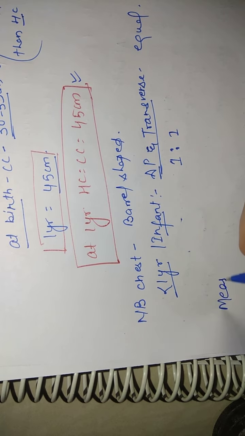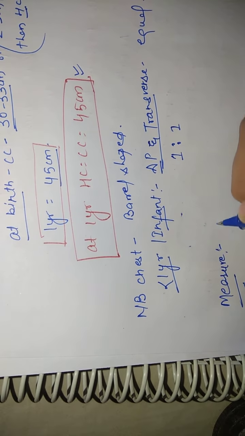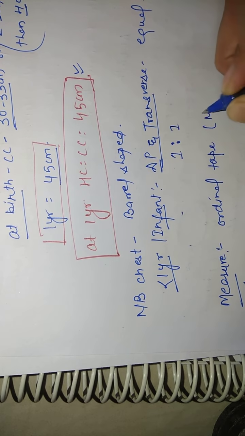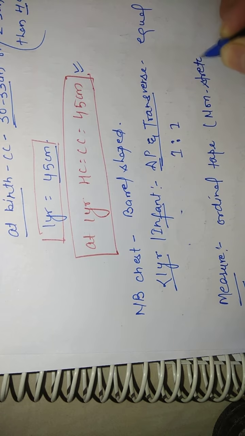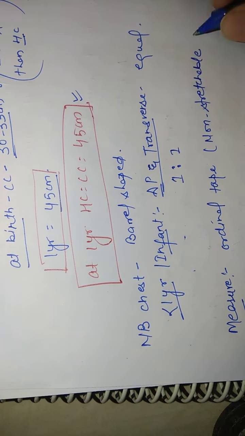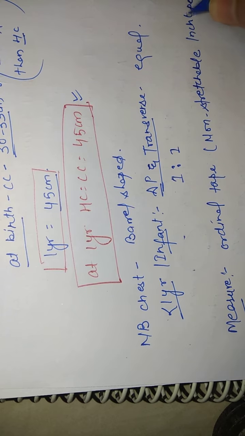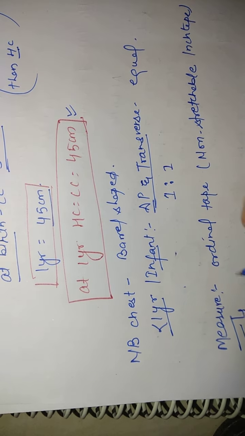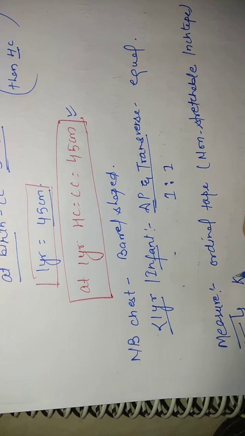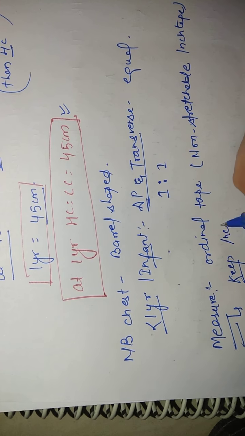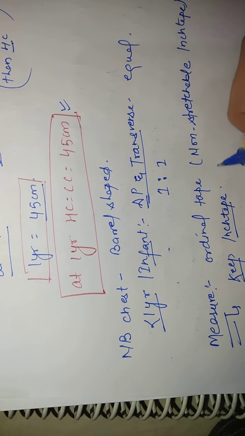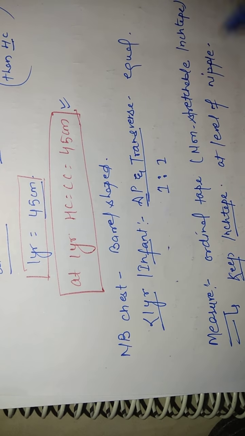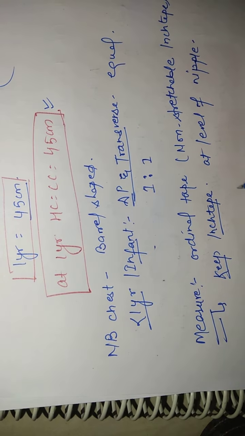Now, how will we measure the chest circumference? We will measure the chest circumference in the same way, with the ordinal tape or non-stretchable inch tape. You have to keep the inch tape at the level of the nipple and make a round.